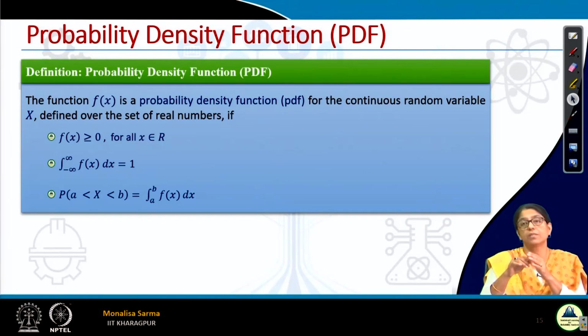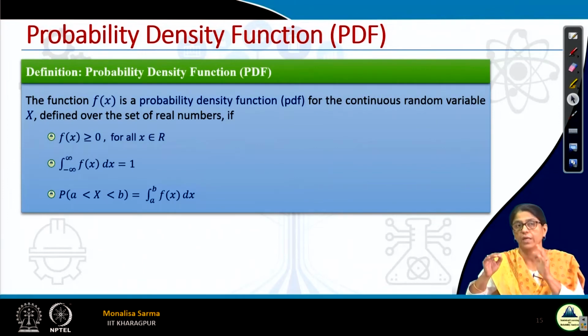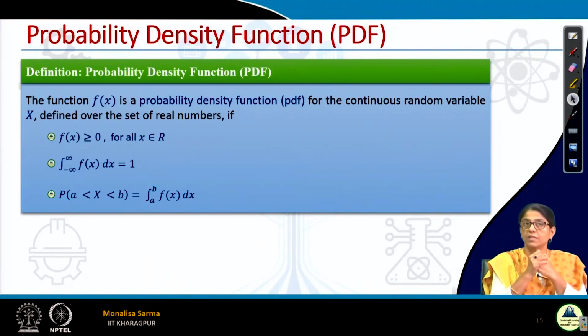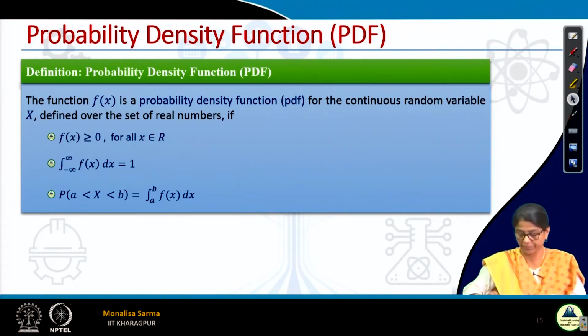f(x) basically will give us the shape of the curve, and when we have to find out the probability of a particular interval, it will always be the area within that interval. So, we will have to find the area. Okay. So, that is why it is integration. So, remember, for a continuous probability density function, my f(x) can be greater than 1. So, do not get confused about why it is greater than 1. It is not probability, it is the probability density, how much probability is concentrated at that point. Okay.